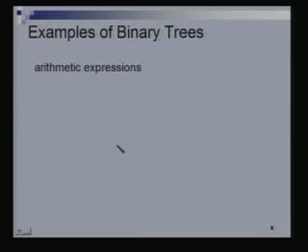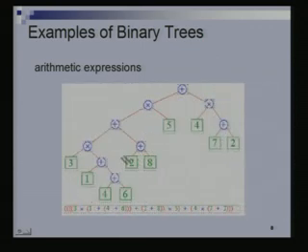Okay, more examples of binary trees: arithmetic expressions. I have an arithmetic expression which looks like this. I can represent this as a binary tree. What does that mean? Let's look at a parenthesization of this expression. Suppose I have parenthesized it in this manner. So we have 4 plus 6. The numbers here will be the leaves of my binary tree and the internal nodes would correspond to the operations. In fact, this is one way you could evaluate this expression also.